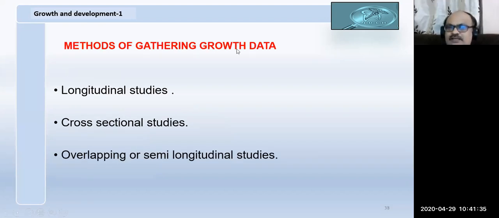So how do you collect this data? Sometimes you collect from longitudinal studies. Longitudinal means very long. Longitudinal studies, cross-sectional and overlapping or semi-longitudinal studies. This you will learn about in your community dentistry.